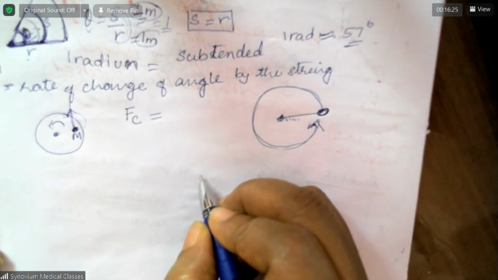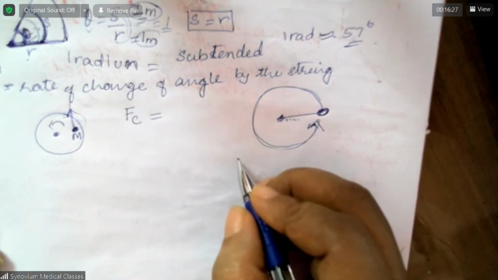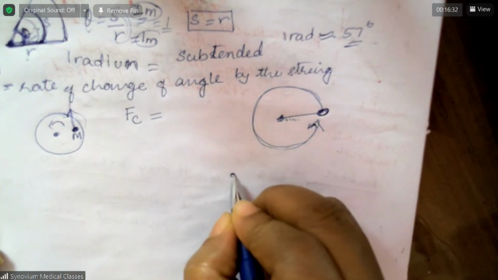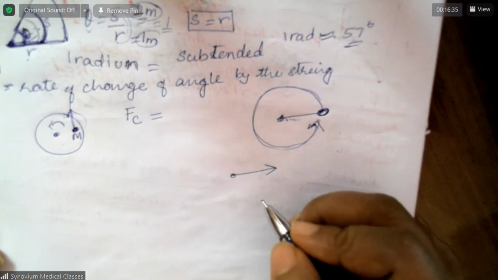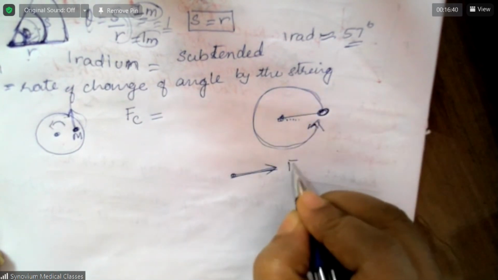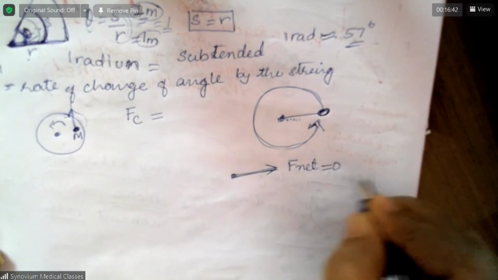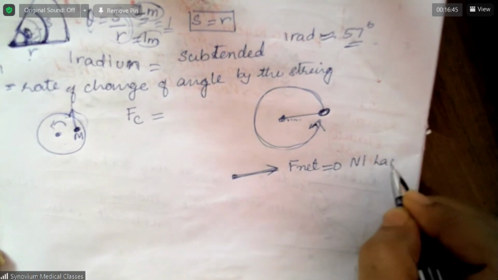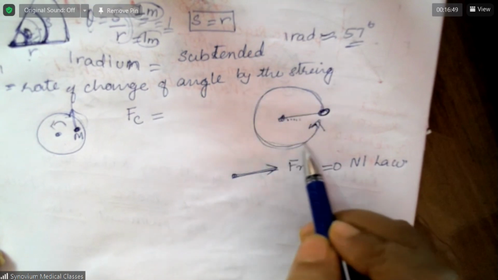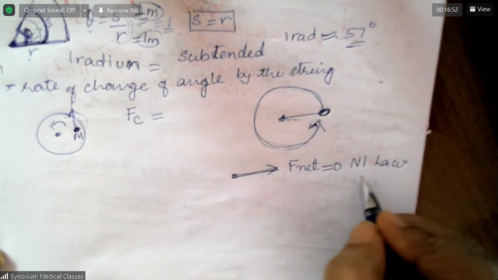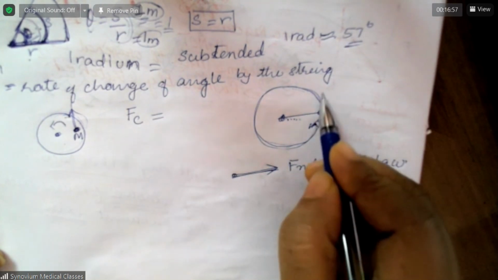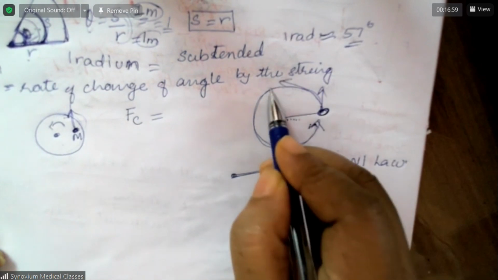According to the first law, if there is no net force, an object will move in a straight line only. This is according to Newton's first law. So, if an object is moving in a circular path, is it under the first law? No. Why? Because its direction changes every time.